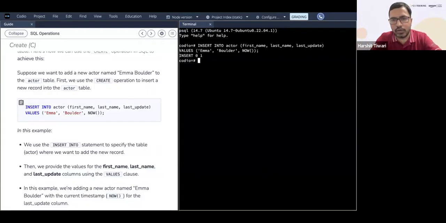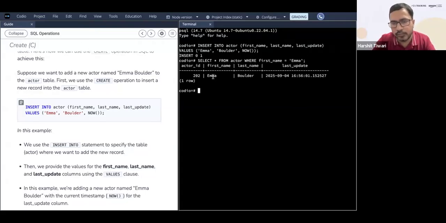Now you can do select star from the actor table, from actor, where you want the first name equal to Emma.